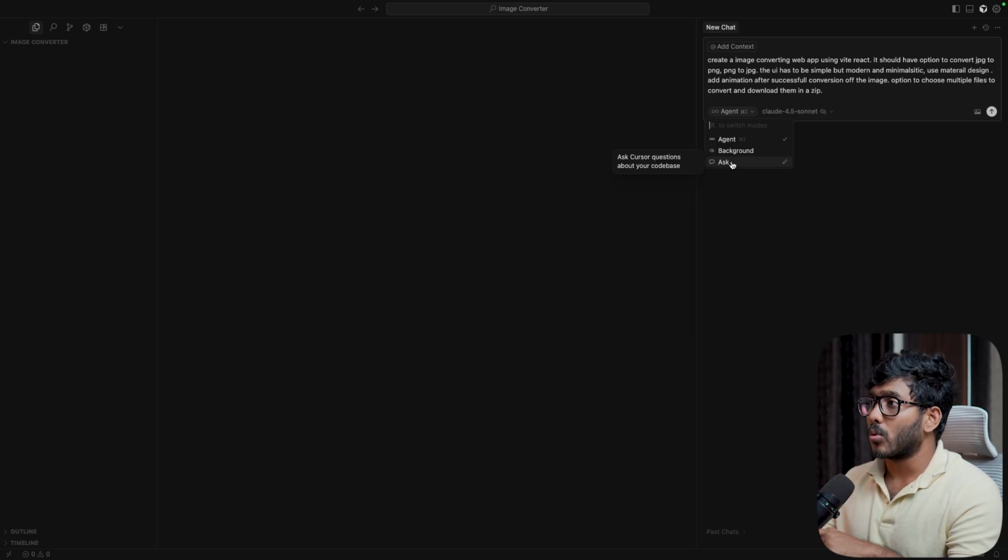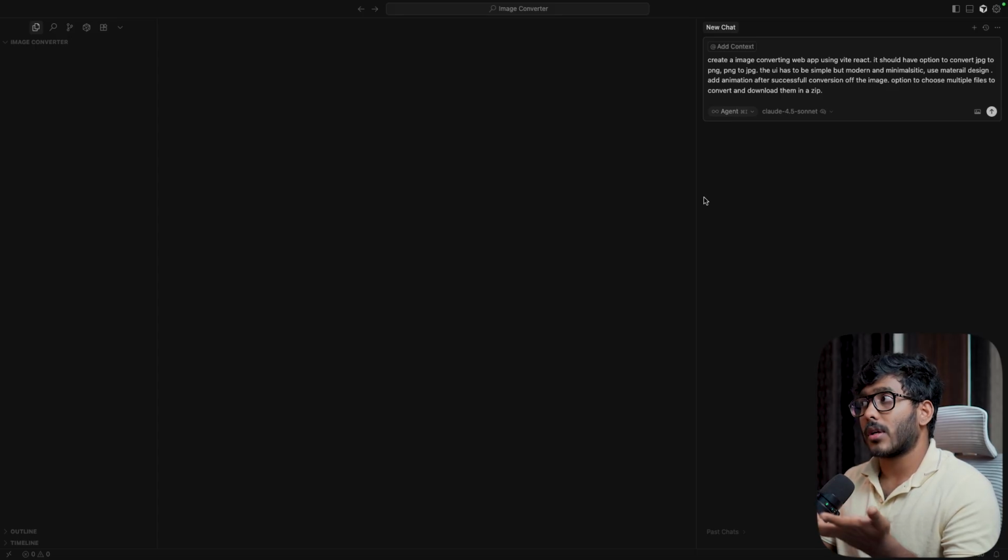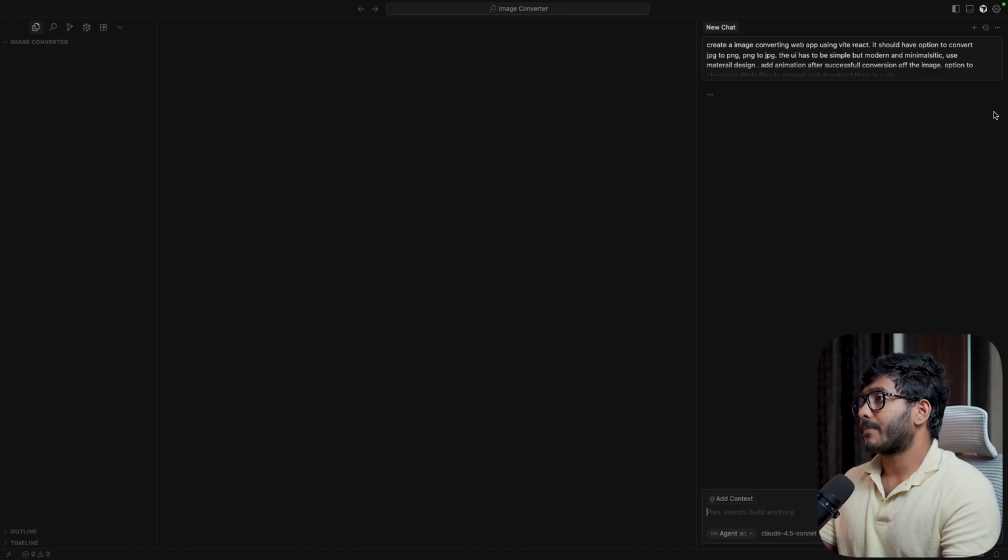In that case, you can use ask mode to chat with Cursor about your code base and certain things that you want to know about it. Now here I'm just directly moving to agent and trying to create it. Now let's click on send.